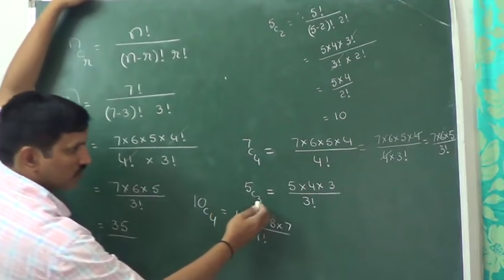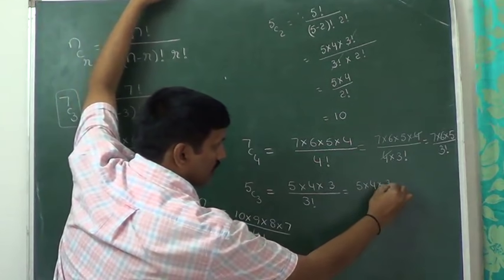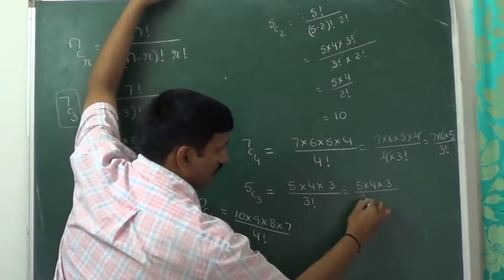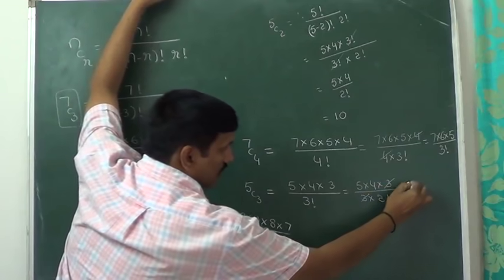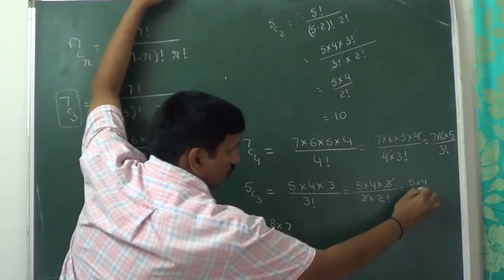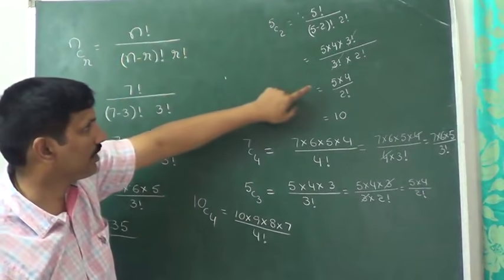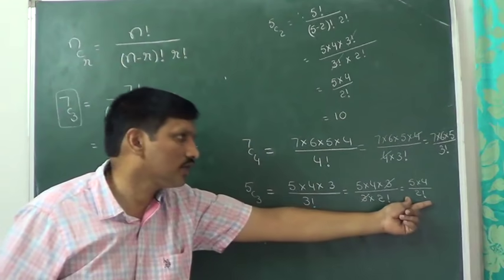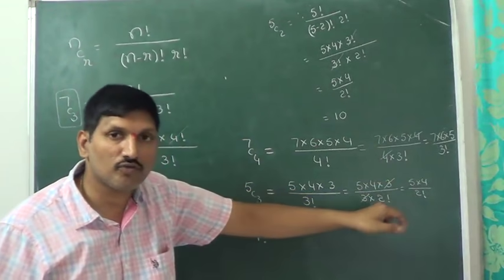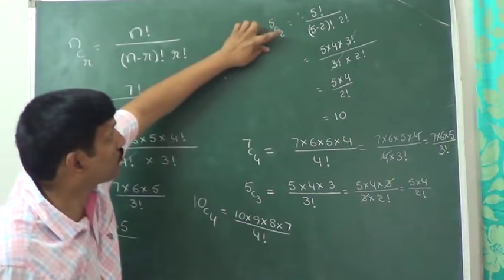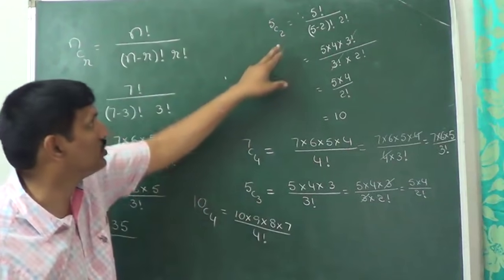But you can observe one more example. 5C3 can be written as 5 into 4 into 3 divided by 3 into 2 factorial. 3 cancels, so we get 5 into 4 divided by 2 factorial. Whatever answer we got here, here also we got the same: 5 into 4 by 2 factorial. 5C2: what is 5 minus 2? 3. What is 5 minus 3? 2.